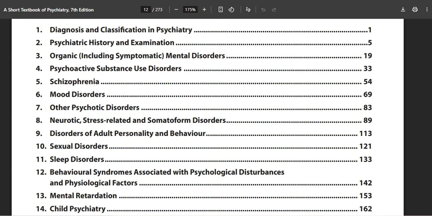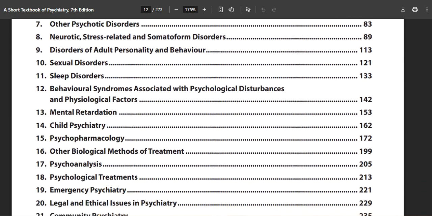After that, you will read about neurotic, stress-related and somatoform disorders. After that, you will learn about disorders of adult personality and behavior. And after that, you have sexual disorders and sleep disorders. Sleep disorders are sometimes important. They can ask you questions on this as well.